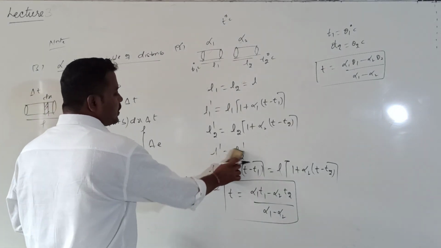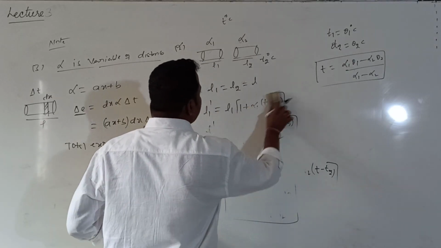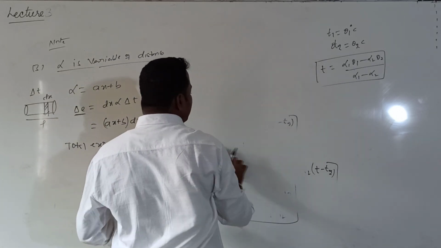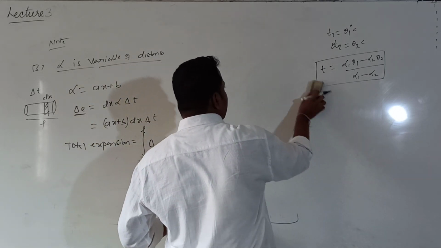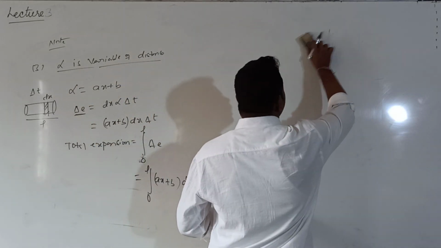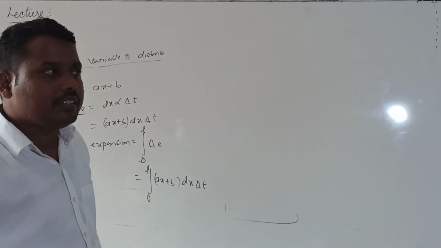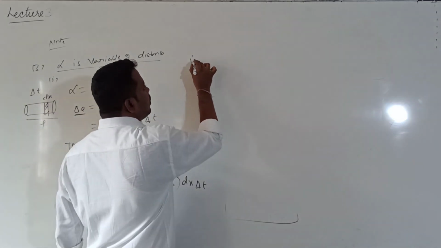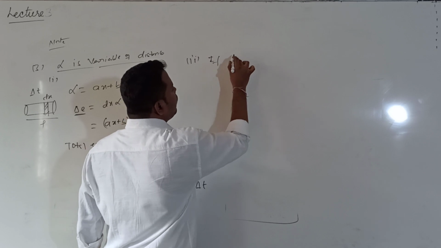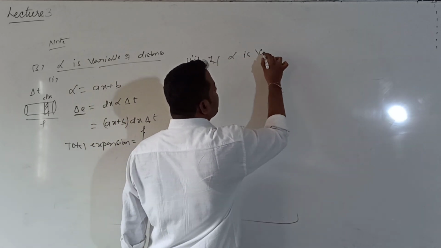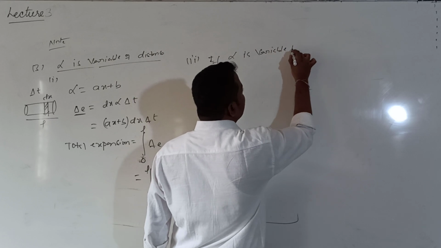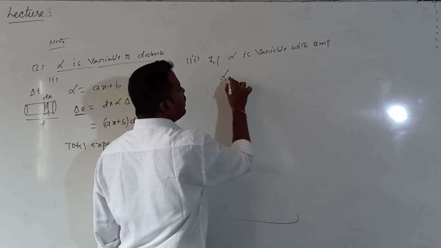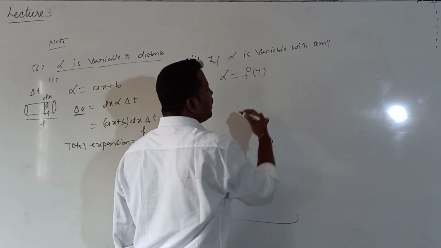This is the formula. Sometimes the coefficient of linear expansion also depends upon temperature. Under this third point only, I will consider the second point. This is the first point. Under this second point, if alpha is variable with the temperature, then alpha is a function of temperature. Can I write f of t?